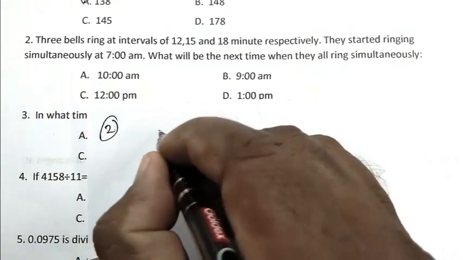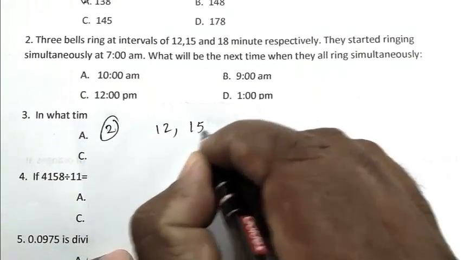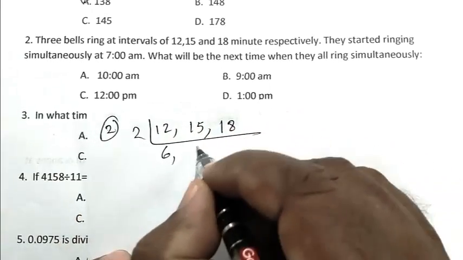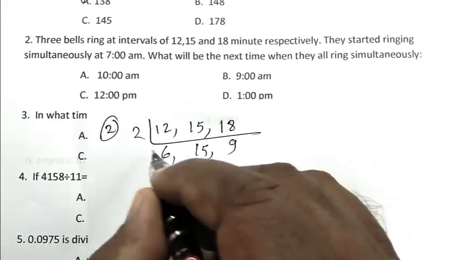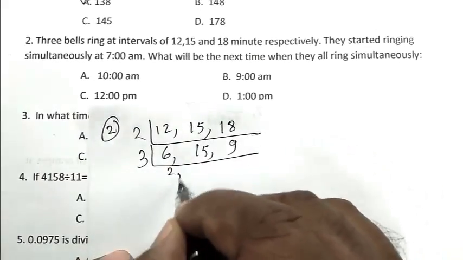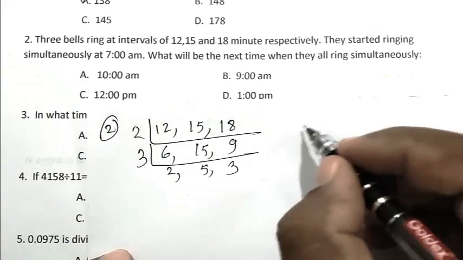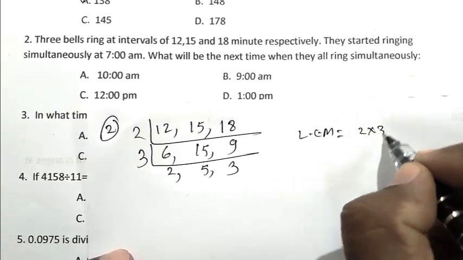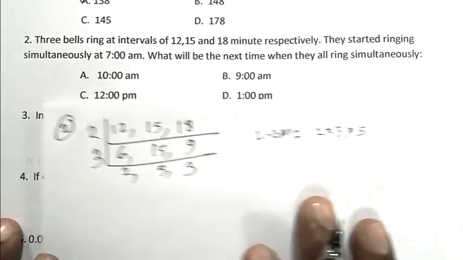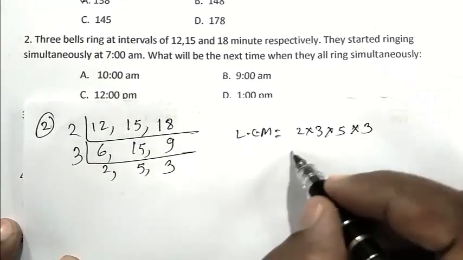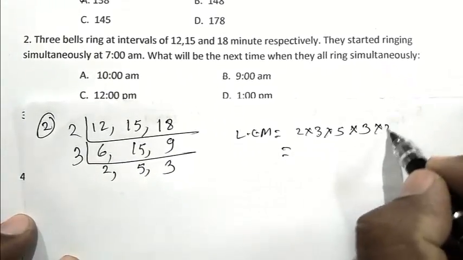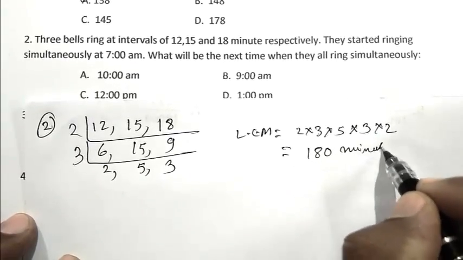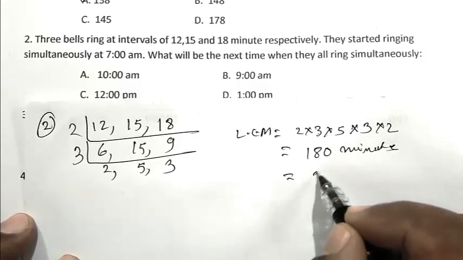Question number 2. 12, 15, 18. Dividing by 2 we get 6, 15, 9, then by 3 we get 2, 5, 3. So LCM equals 2 into 3 into 5 into 3 into 2, that is 180 minutes, that is 3 hours.